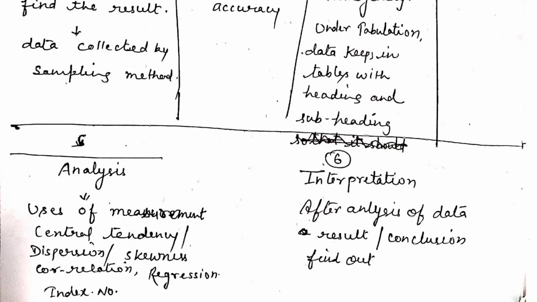After analysis of the data, we can find out the result, or we can reach the conclusion part. And after getting the conclusion or the result, we can make some recommendations or suggestions for the survey work, and we can remark on some other things with the help of the findings or the results.